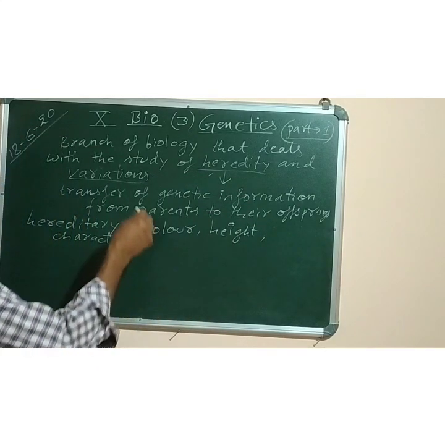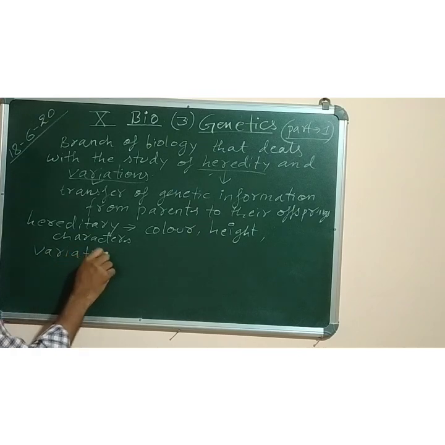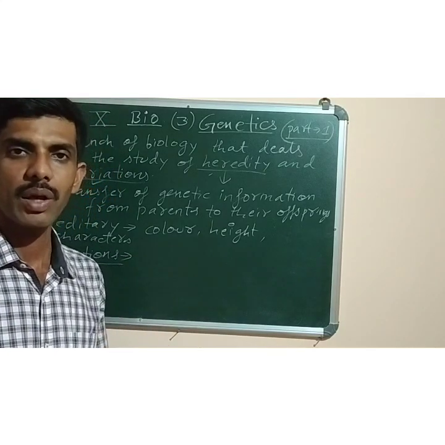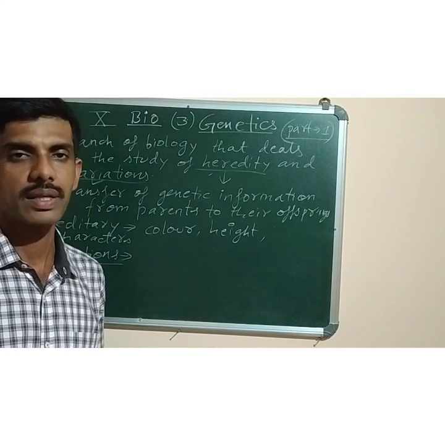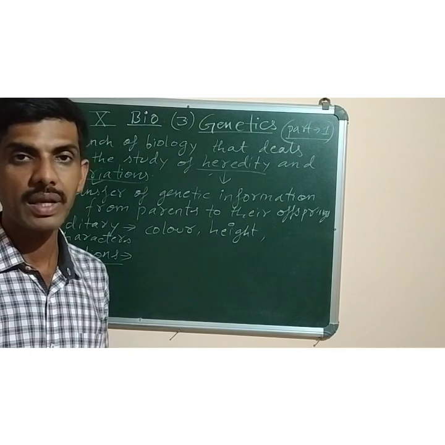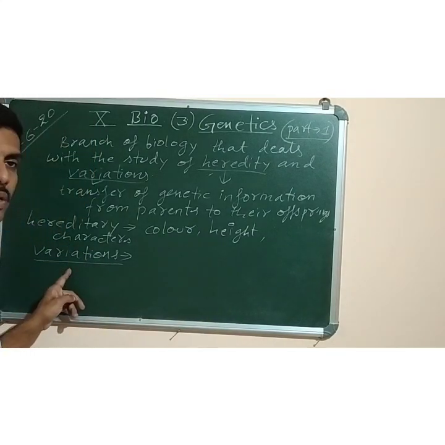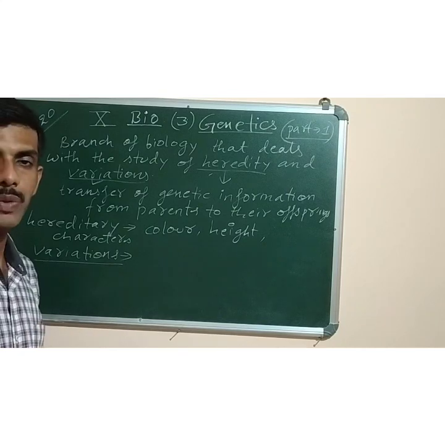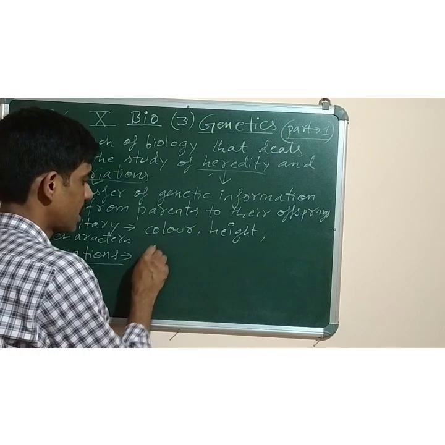Now next is the second word, variations. What is variations? Even though the parents produce the children, all the children or the siblings, you can say brothers and sisters, do not resemble each other, although they belong to the same parents. So the differences present among the individuals of the same species, like all human beings belong to the same species but all of them are not similar to each other, those differences are called variations.